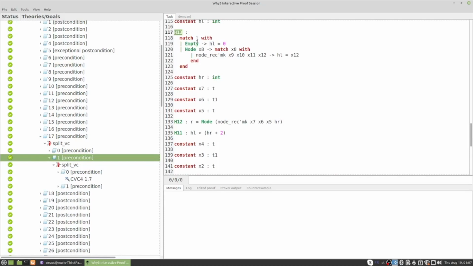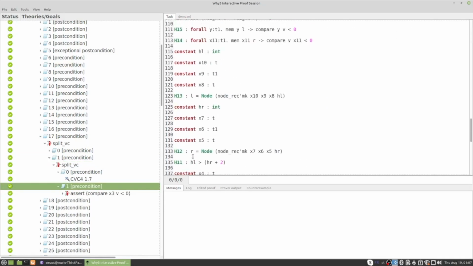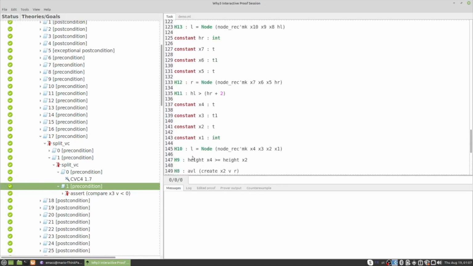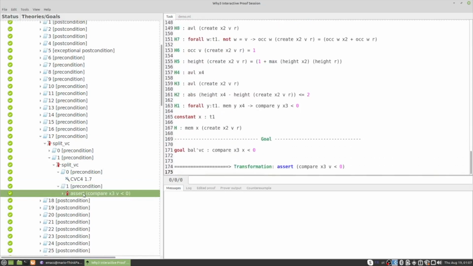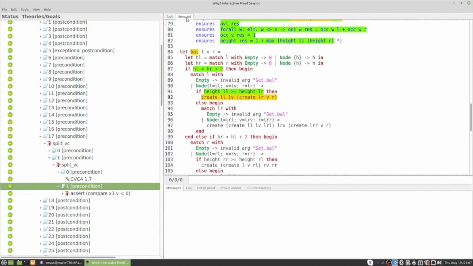Okay, so it's easy when L is the empty tree, but it's trickier when L is also not the empty tree. So in this case, I need to help my proof a little bit by doing an assert, all right? And this is a logical cut, okay? So what I'm trying to prove once again is that LV is strictly less than every element resulting from the tree after calling create, right?